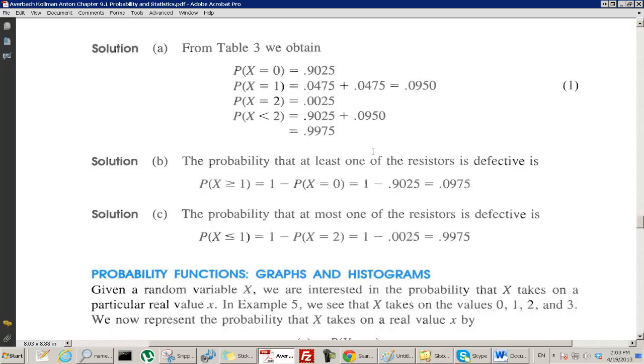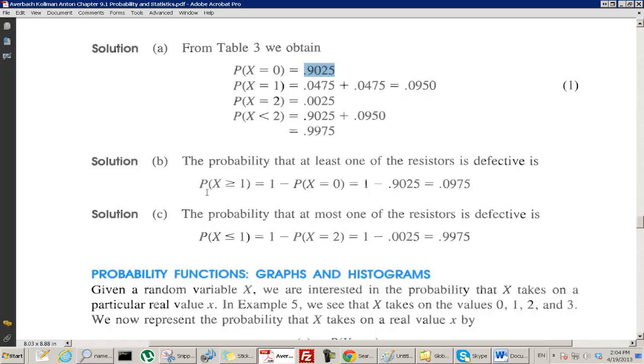Now part B: the probability that at least one of the resistors is defective. At least one means that x is greater than or equal to 1. What rule are they using? They're using the rule for finding the probability of a complement. So this is 1 minus the probability of the opposite. The opposite of x greater than or equal to 1 is x equals 0. So it's 1 minus the probability that x equals 0, which is this. 1 minus this is that.